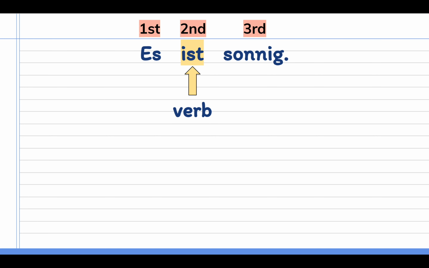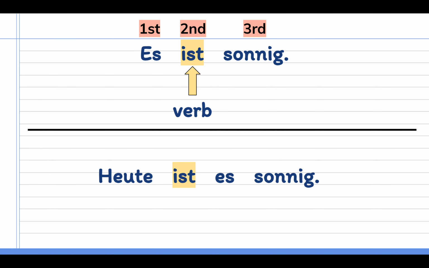However, in German, we are very particular about our times. So we often like to really emphasize what time things are happening, so we start with the time first in our sentence. Now, when we do that, it changes our sentence a little bit, but our verb will stay second. So we might say something like, Heute ist es sonnig. Today it is sunny. I'm starting with my time today because I really want to emphasize the time that this is happening. So you'll notice that my verb is still ist, and my verb still comes second.